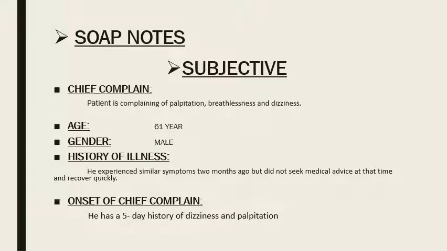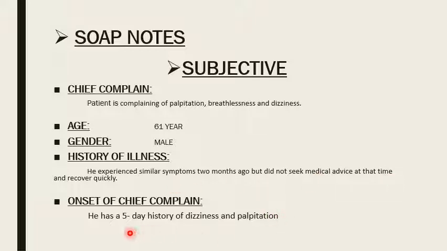Now the SOAP notes of this case study. First, the subjective. The chief complaint: patient is complaining of palpitation, breathlessness, and dizziness. Age is 61 years and gender is male. History of illness: he experienced similar symptoms 2 months ago but did not seek medical advice at that time and quickly recovered.